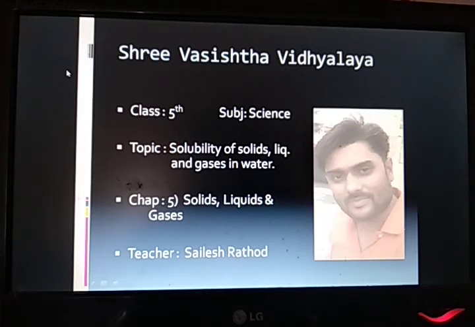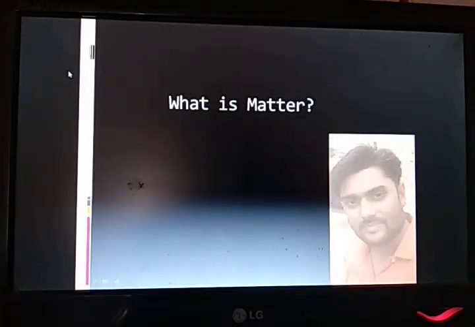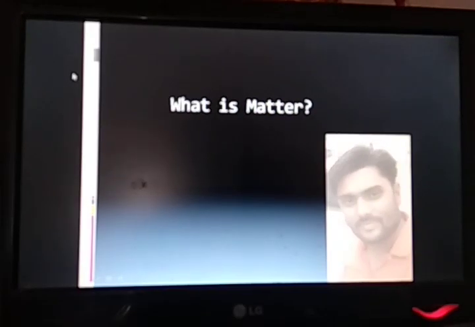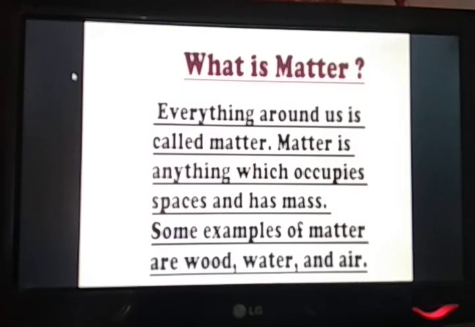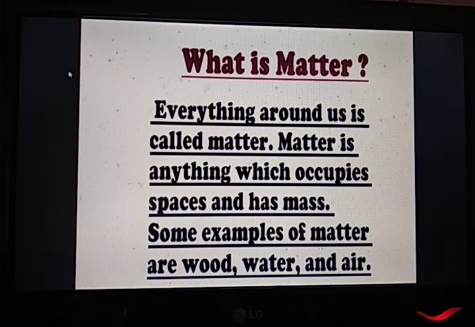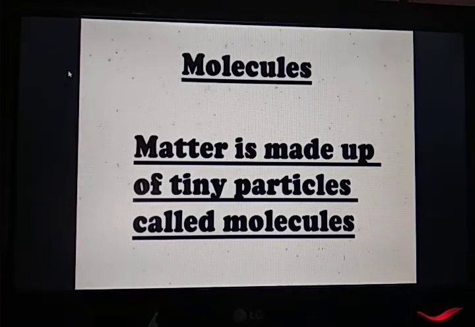So let us start our topic, but before that let us sum up what matter is. Already we have discussed that matter is a substance which has mass and which occupies some space. Thus those substances are known as matter. If you see anything in our surroundings, whether it is in a solid form, liquid form or gaseous form, they all have mass and occupy some space. Hence all these substances are nothing but matter. Matter is made up of tiny particles called molecules.